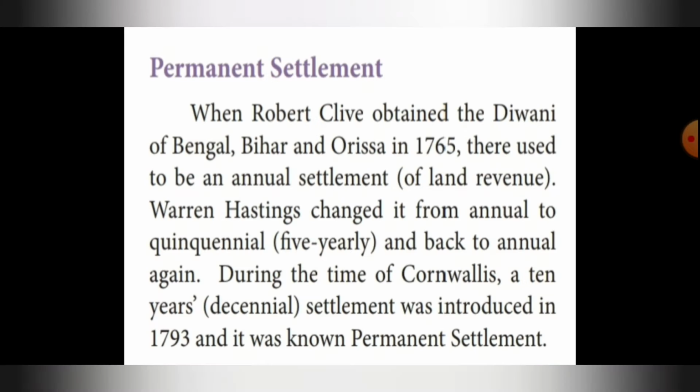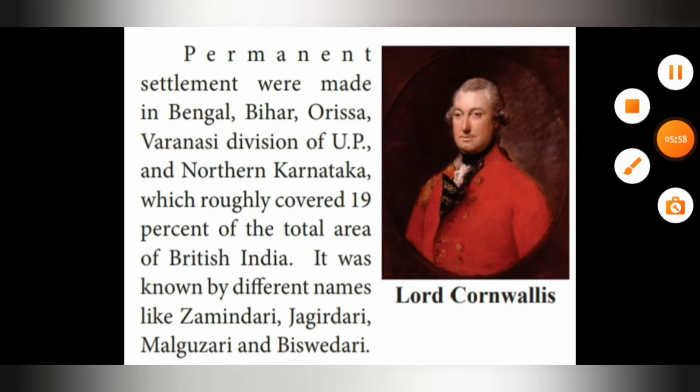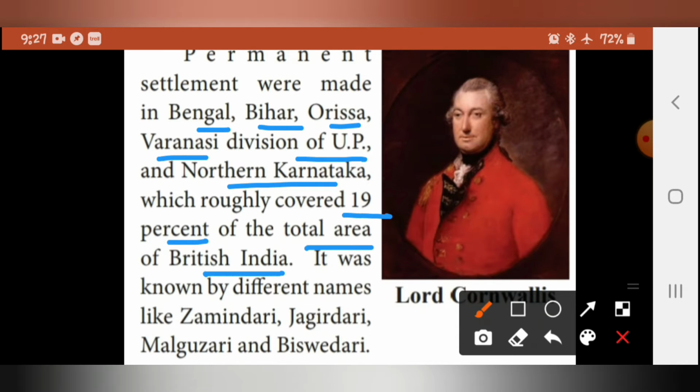Permanent settlement was made in Bengal, Bihar, Orissa, Varanasi division of UP, that is Uttar Pradesh, and northern Karnataka, which roughly covered 19% of the total area of British India.